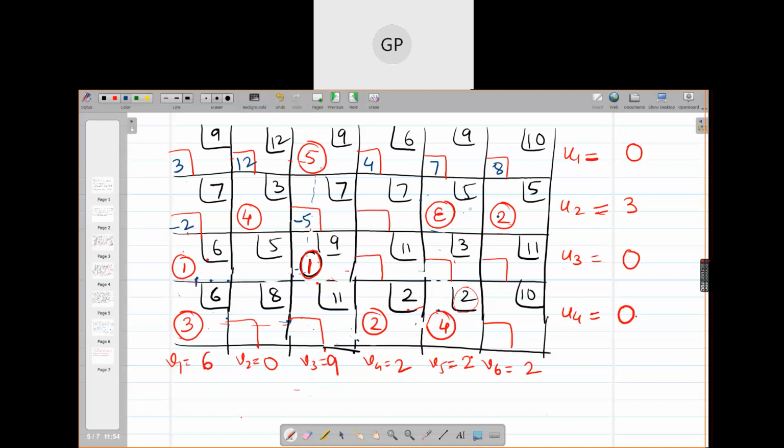Right? Then 2 plus 3, 5. This is 2. Then this is another unoccupied cell. This is 5, 9, 1, 9, 8, 2, 8. So there are two negative cells, right? This one and this one.